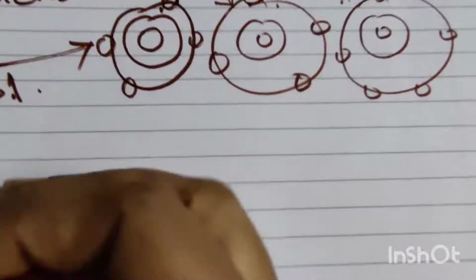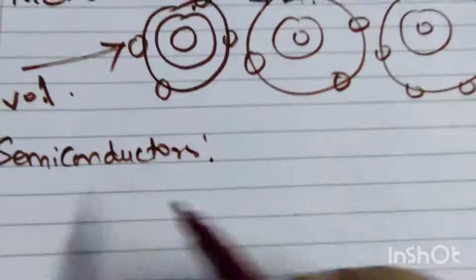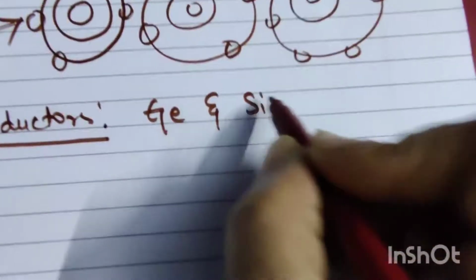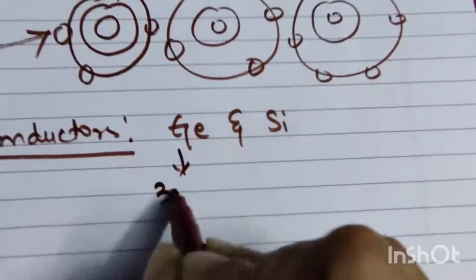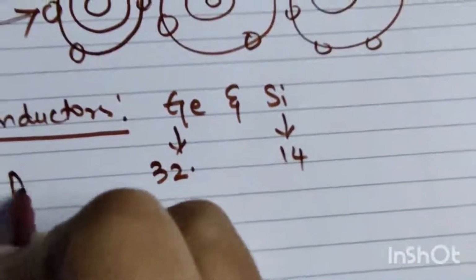Now we'll see semiconductors. What is meant by semiconductors? Generally the basic materials we use are germanium and silicon. The atomic number of germanium is 32, whereas silicon has atomic number 14.